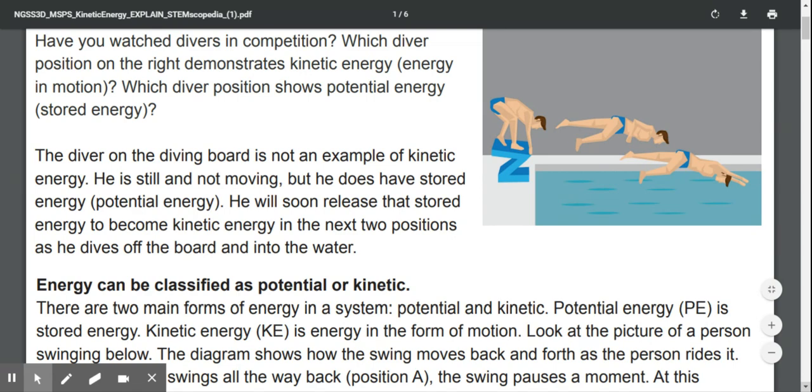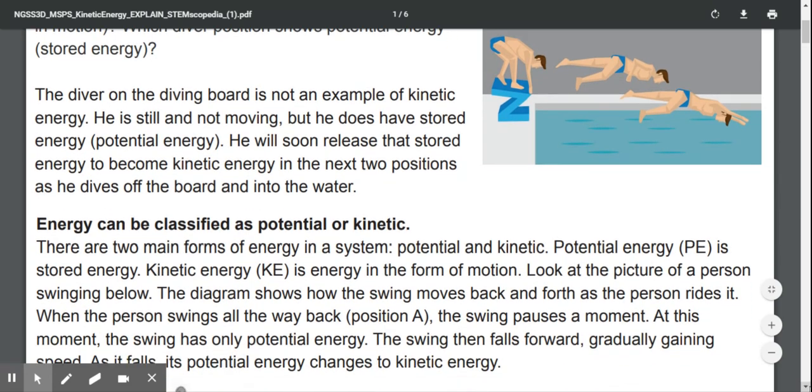He is still and not moving, but he does have stored energy, potential energy. He will soon release that stored energy to become kinetic energy in the next two positions as he dives off the board and into the water.